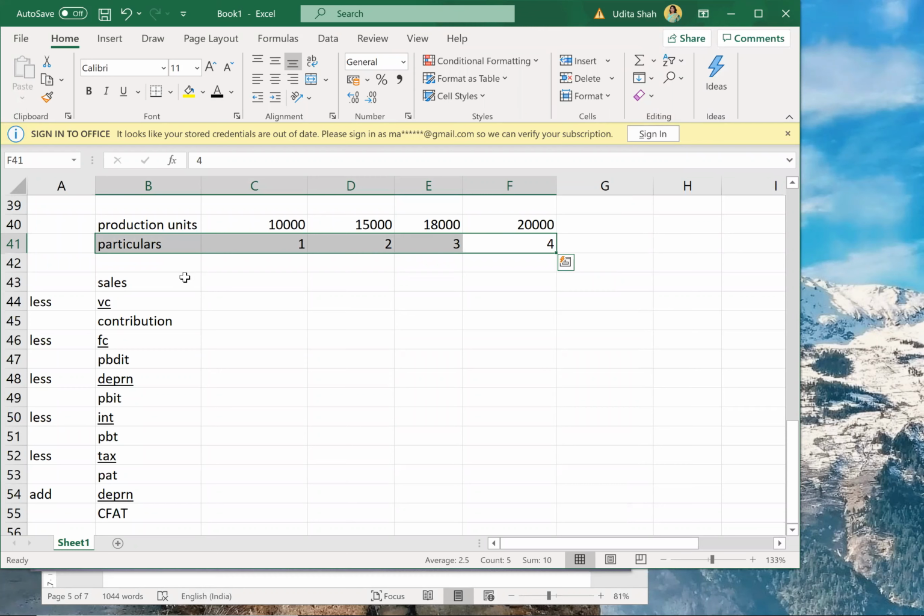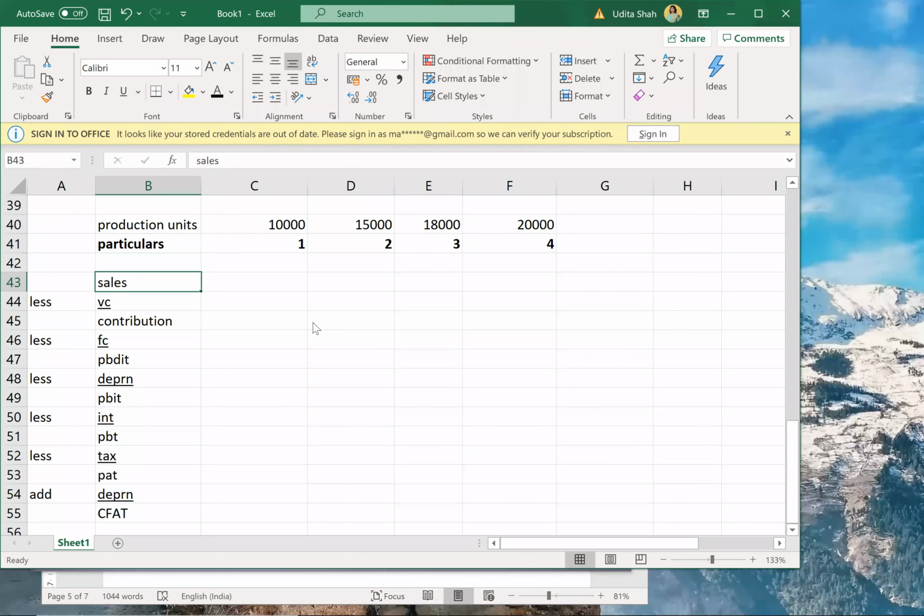Now sales, how much is the sales given per unit? Selling price is 25 per unit, variable cost is 5 per unit. So now guys pay attention. Can I say contribution is 20 per unit? You can directly multiply contribution by number of units.